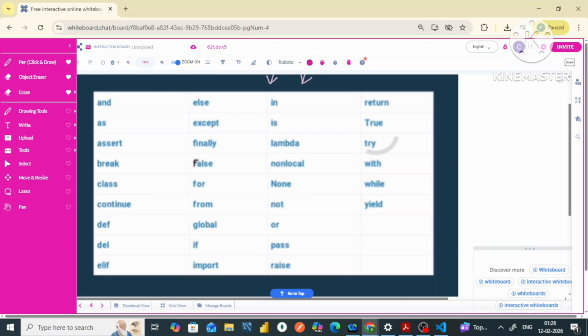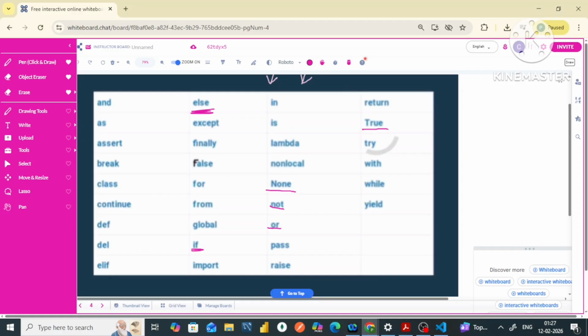For example, these all words have a specific function. This True will always return a true value. Then this None will simply stand for there is nothing. These or, not are used to perform logical operations that we will be studying further. This if and else are parts of control flow.